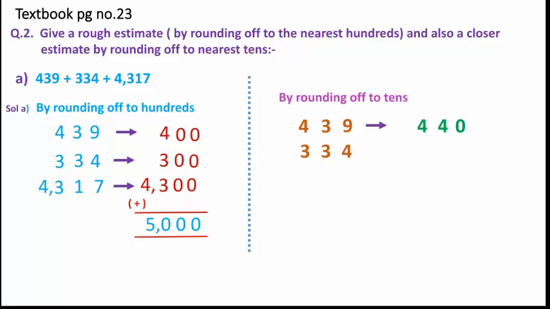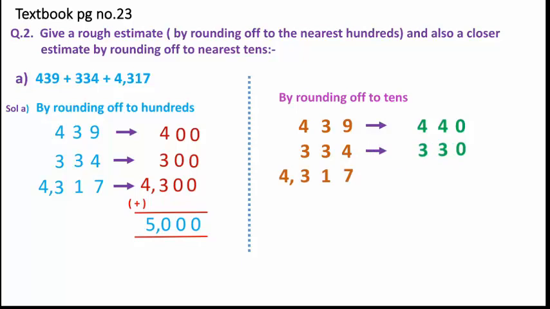The digit at the tens place is 3. Moving to the next-door digit, it is 4, which means it is less than 5. Clear? So what will be the rounding of the previous digit? It will be written as it is. Then the circle digit will also be written as it is, and the next-door digit will become 0. Clear? Come to the next number,